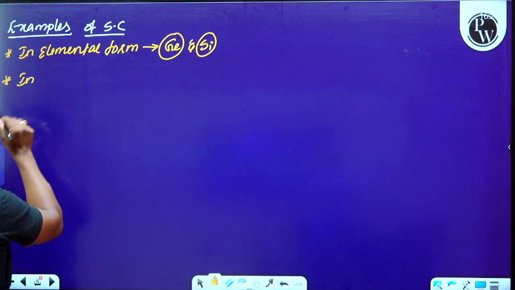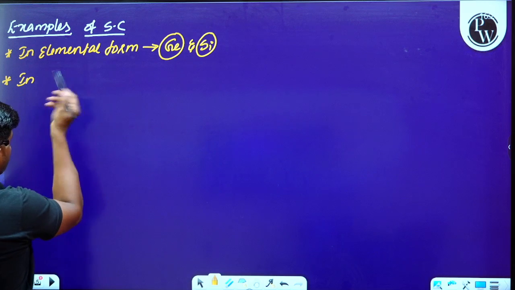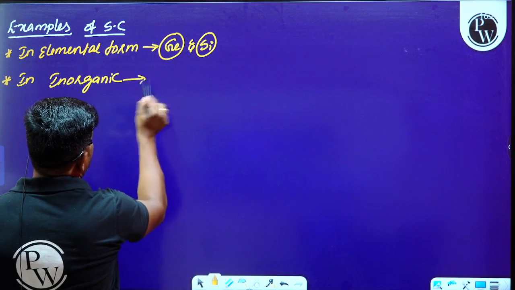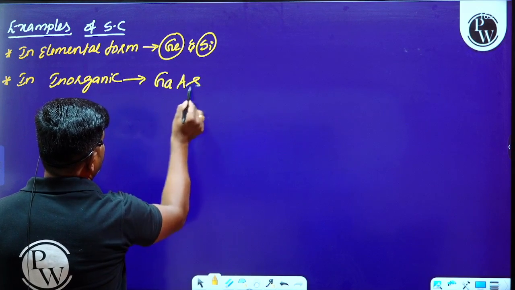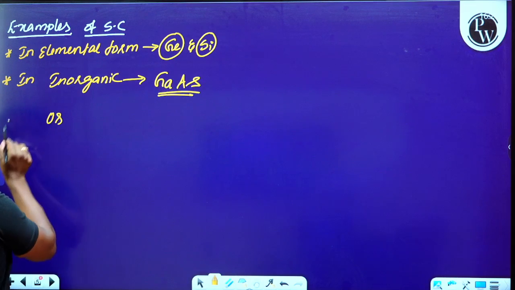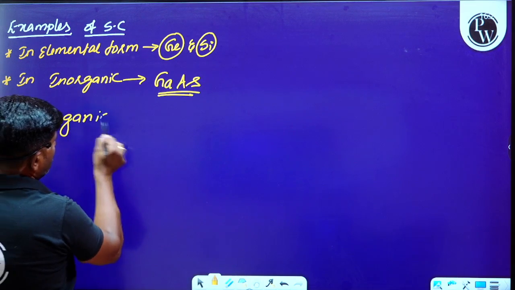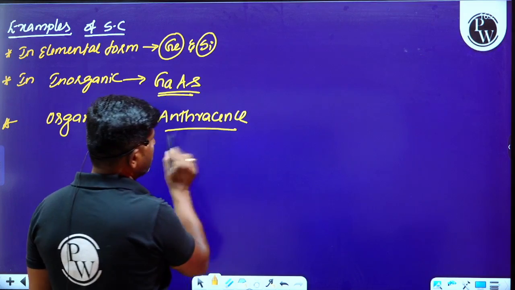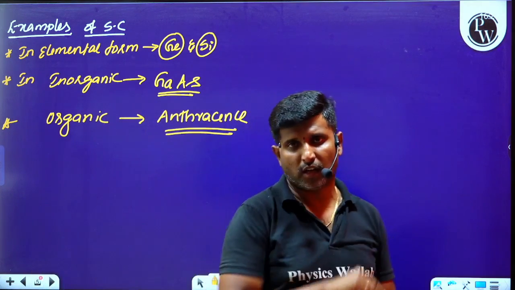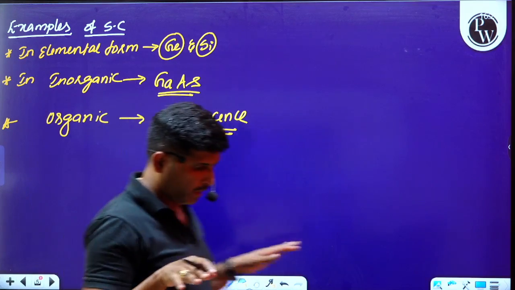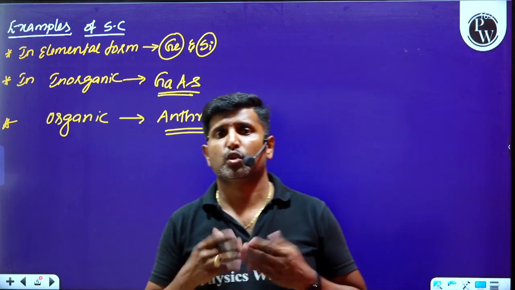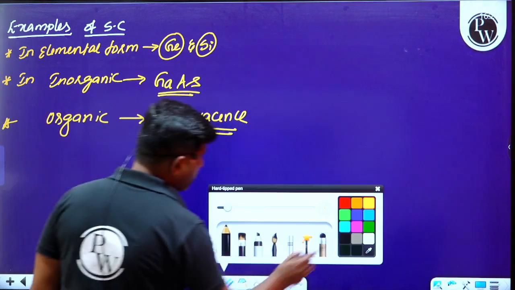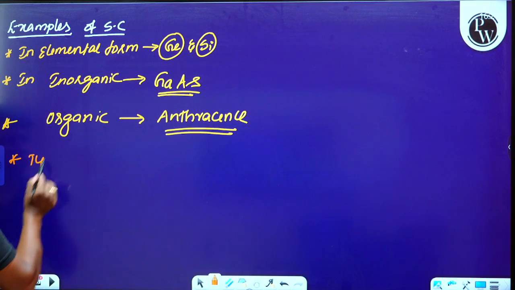Okay, and in inorganic form, we can go with gallium arsenide, and in organic we can take an example of anthracene. Anthracene is an example of a semiconductor. That means the materials and solids which show partial conductivity at room temperature are referred to as semiconductors. Okay, now let us move on to the types of semiconductors.